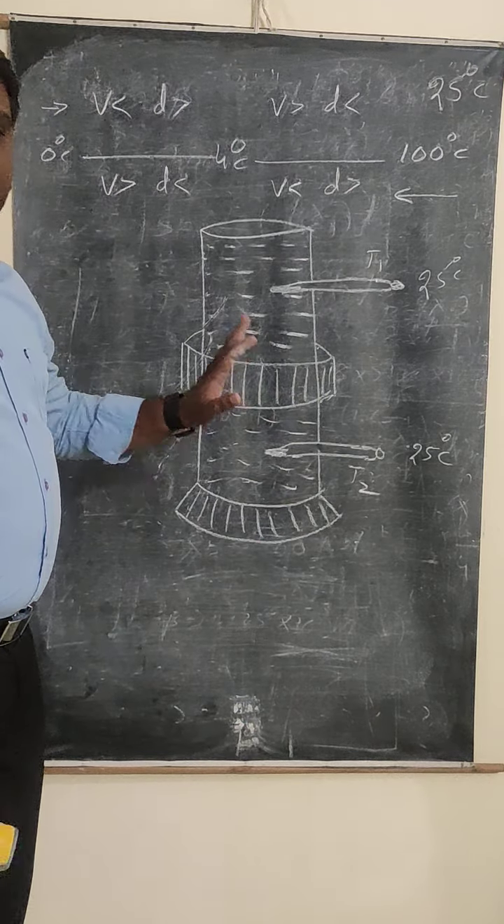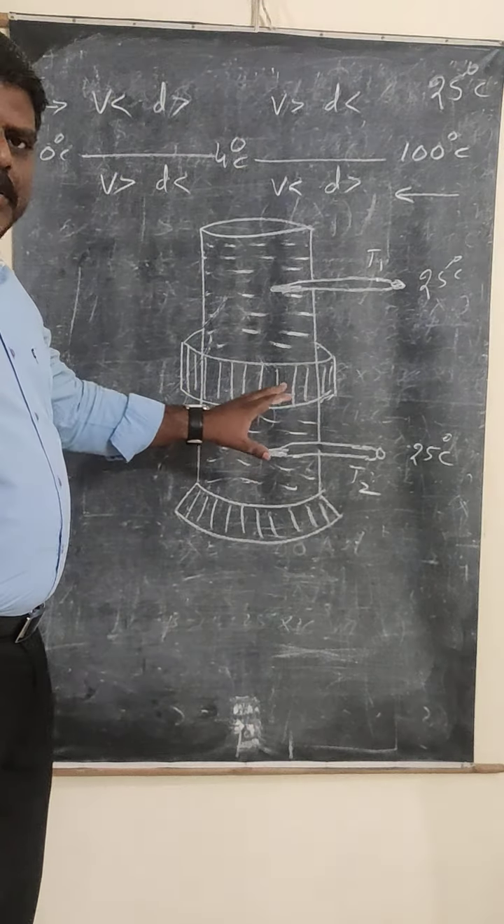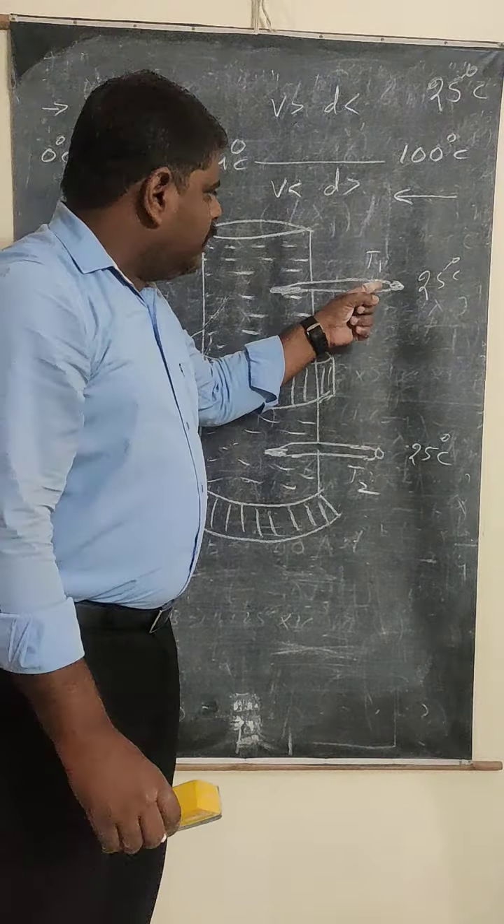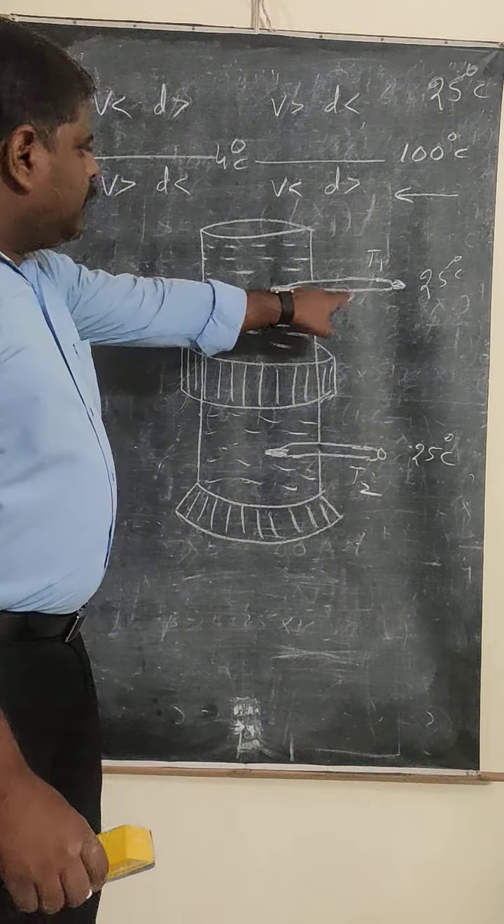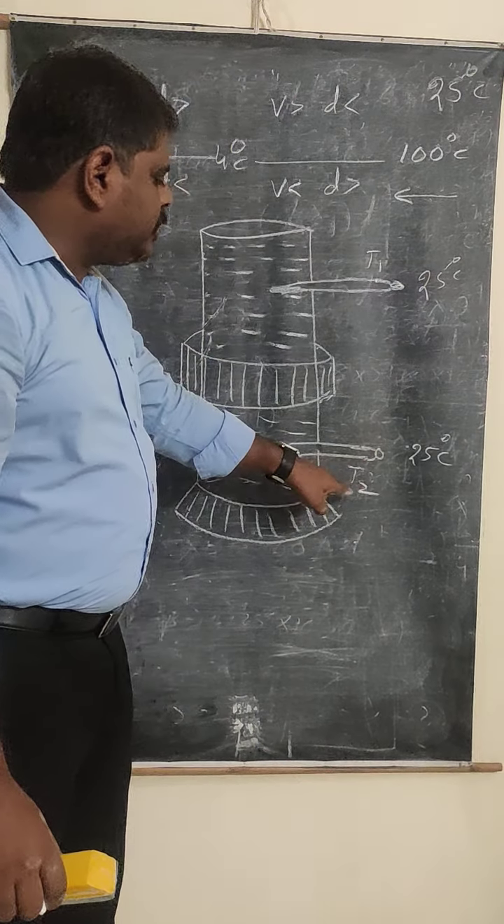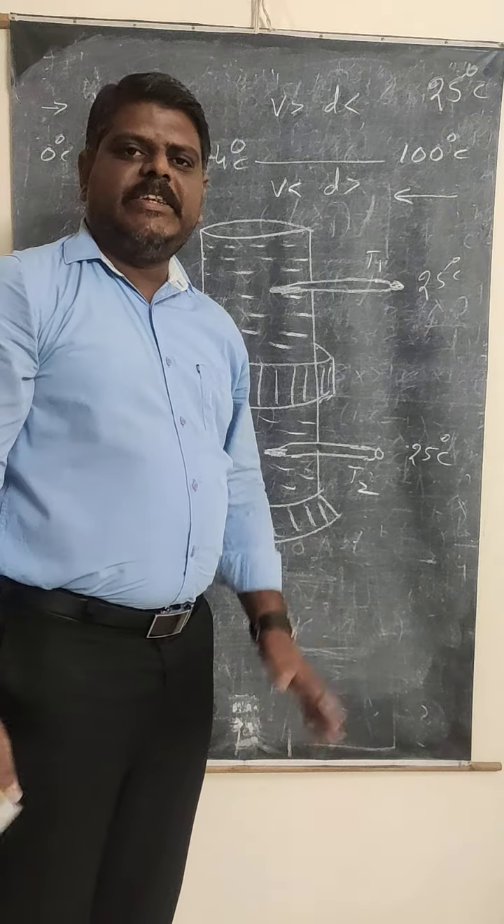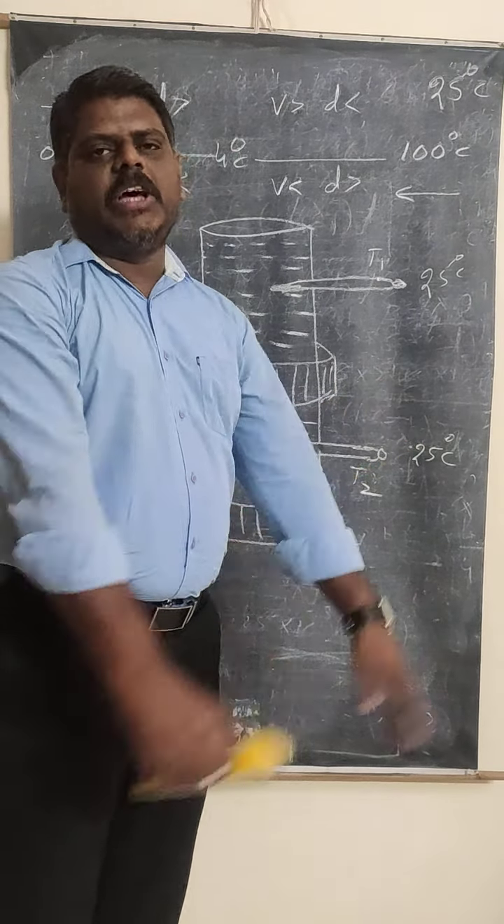Okay, all of you must follow the steps and the explanation I am explaining. At room temperature, T1 will show 25 degrees Celsius, and T2 should show 25 degrees Celsius because it is in equilibrium with the surroundings.